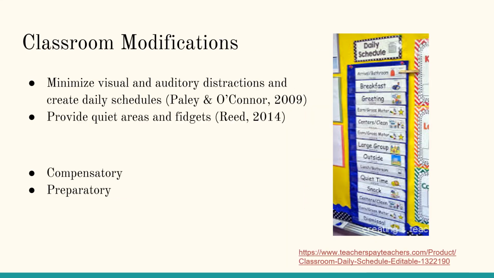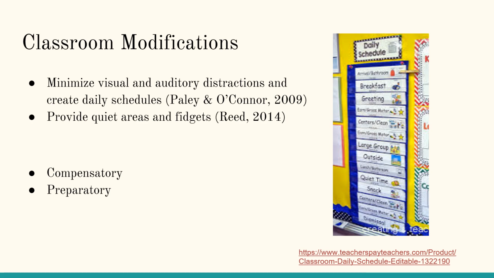Another intervention strategy is modifying the classroom environment. Classroom environments can facilitate the client's ability to regulate their behaviors and emotions appropriately if distractions are disrupting the client's attentiveness and ability to learn. Modifications to the environment could include minimal visual and auditory distractions, clearly designated activity centers, use of daily schedules that are easily visible, clearly organized materials, and visual highlighting of important aspects of a task or activity.